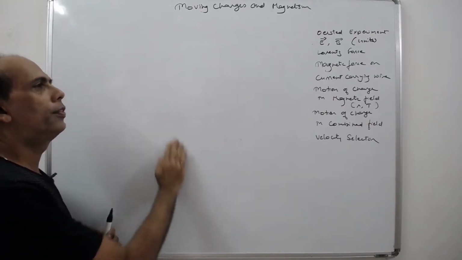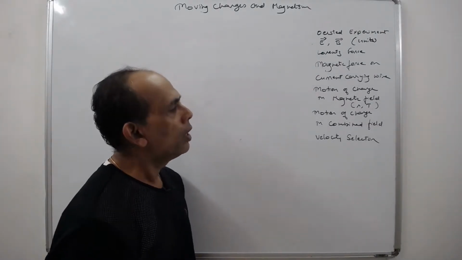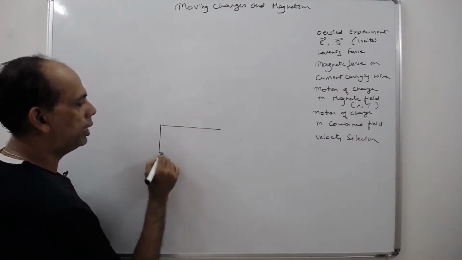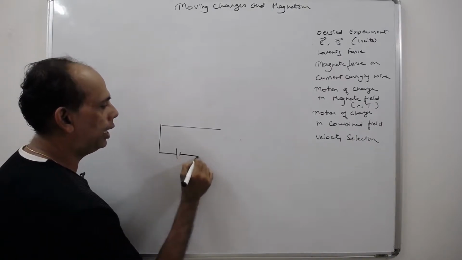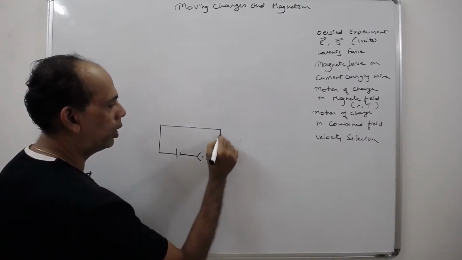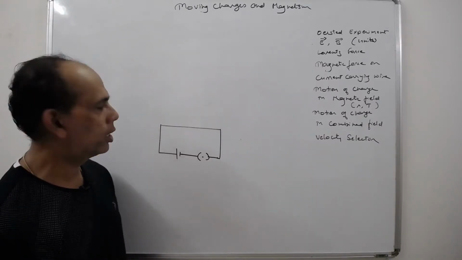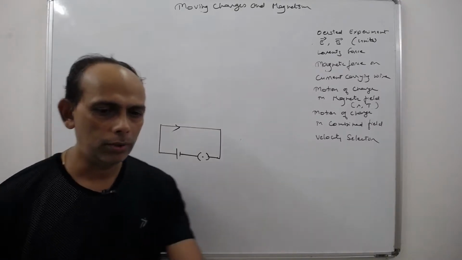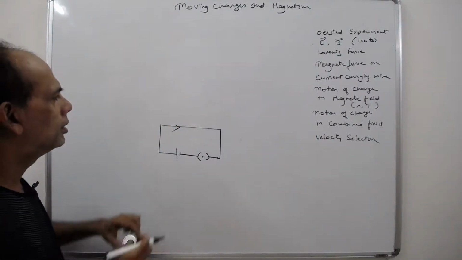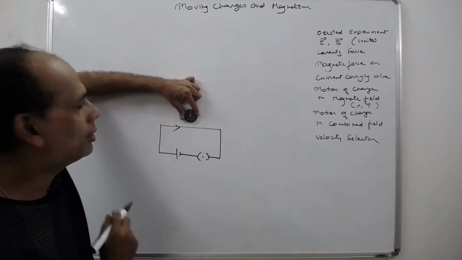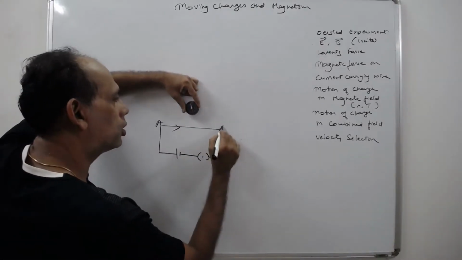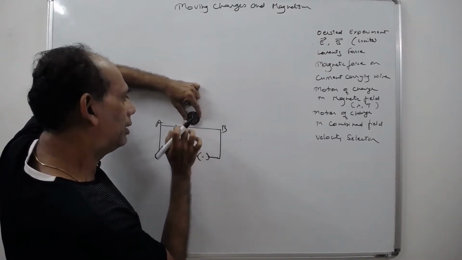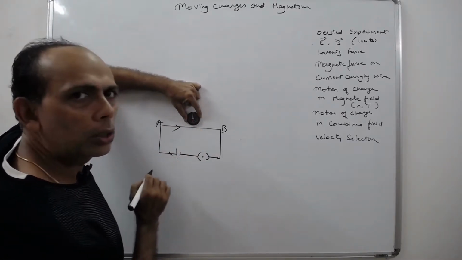Now coming back to the first point, the Oersted experiment. What is the Oersted experiment? Oersted made a simple experiment where he connected a wire like this. Some potential is given to the wire, so the current starts flowing in the wire in one direction. And he brought one magnetic compass. I have it here, just to show you. Observe the deflection; let us take this section of the wire. The deflection of the magnetic needle takes place when the current starts flowing through the wire.